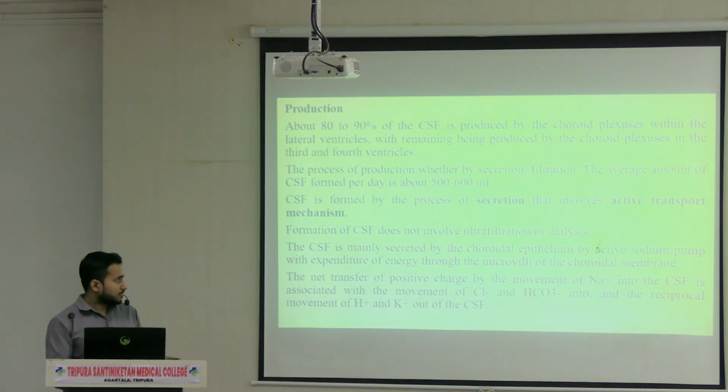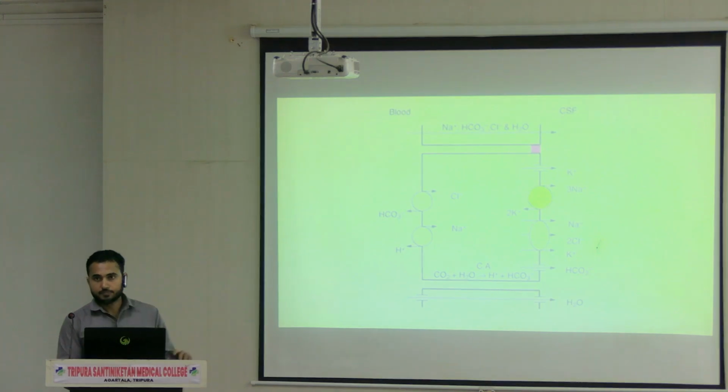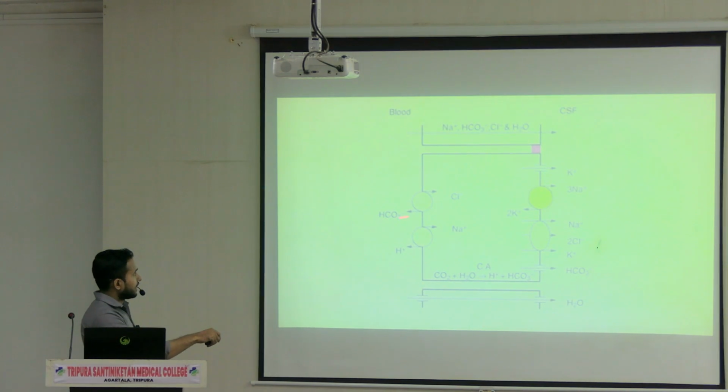And this active transport mechanism, here you can see the diagram. So this side is CSF, this side is blood, and these are the cells of the choroid plexus. I will show you the structure of the choroid plexus. Now these are the cells of the choroid plexus, and this side is CSF and this side is blood. So here you can see active ion transport is taking place, which helps in the production of CSF.